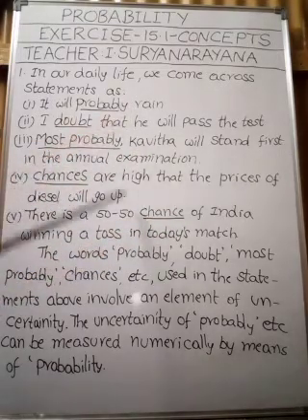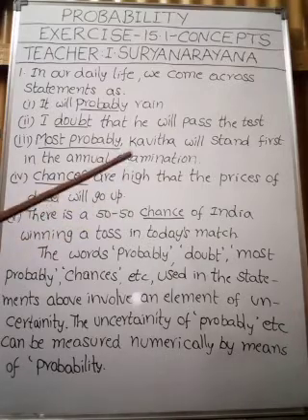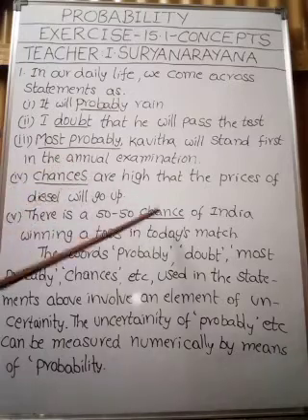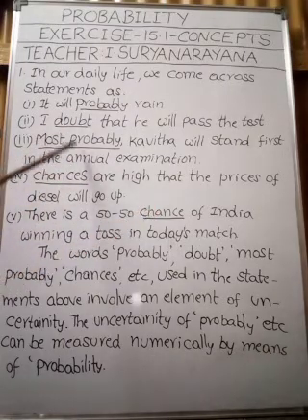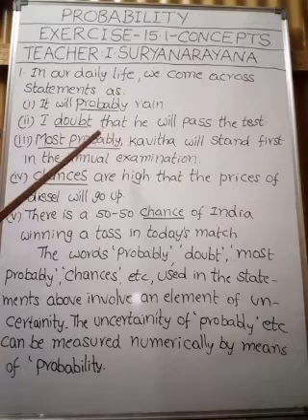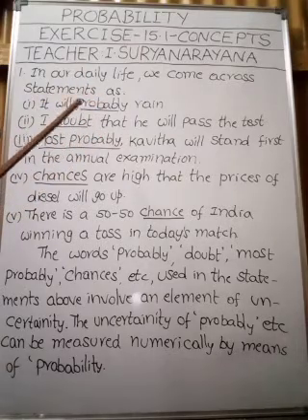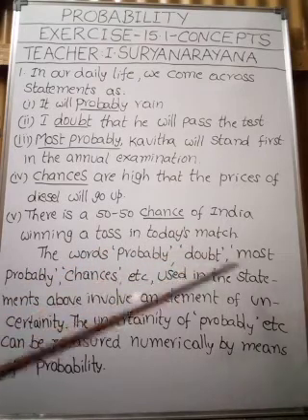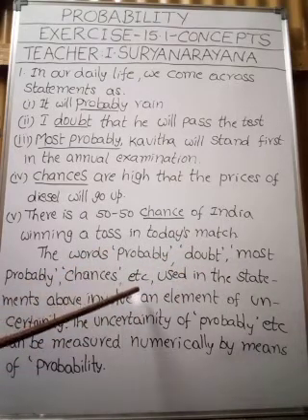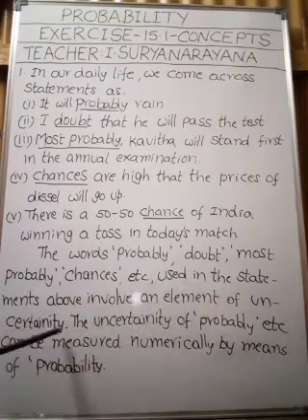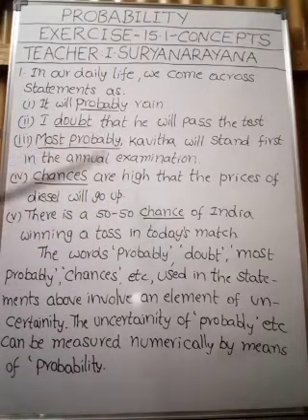If you observe these statements, there is a common word: probably, doubt, most probably, chances, chance. All these words denote uncertainty. We don't know whether it will happen or will not happen. Uncertainty. Okay, my children. The words probably, doubt, most probably, chances, etc. used in the statements above involve an element of uncertainty. Understood this point?